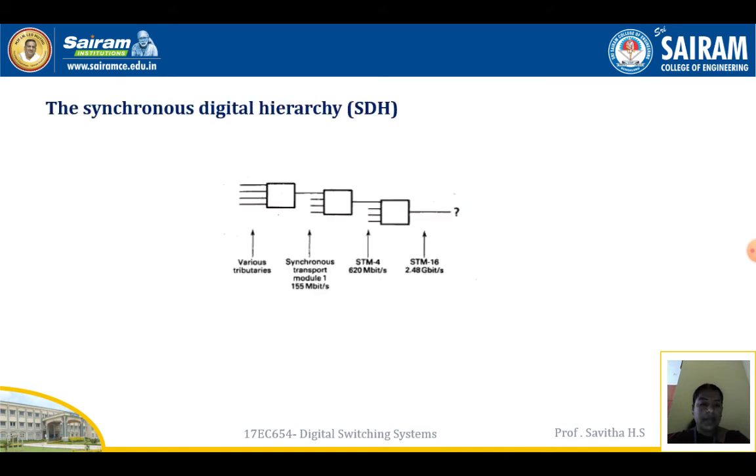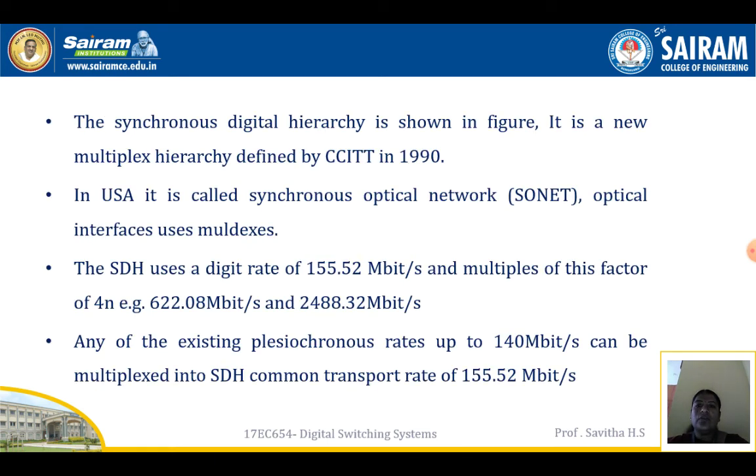Synchronous digital hierarchy. The synchronous digital hierarchy is as shown in the figure. It is a new multiplex hierarchy defined by CCITT in 1990. In the USA, it is called the synchronous optical network. Optical interfaces use multiplexers.